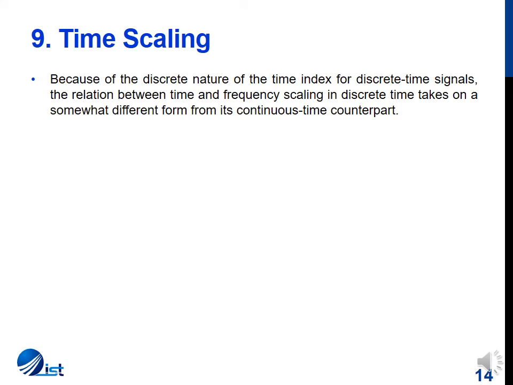The next property that we are going to discuss is time scaling. Now from our knowledge of CTFT, we know that the time scaling property implies that if there is an expansion in the time domain signal, there is a compression in the Fourier transform or in the frequency content and vice versa. However, in discrete time sequences, the time scaling takes a different form because we know that the index of the discrete time signal can only be an integer. It cannot take a fractional value.